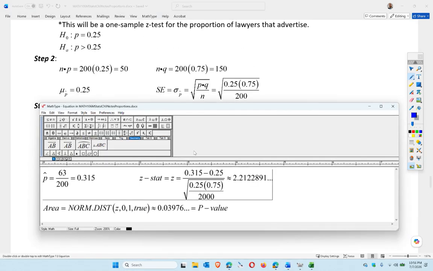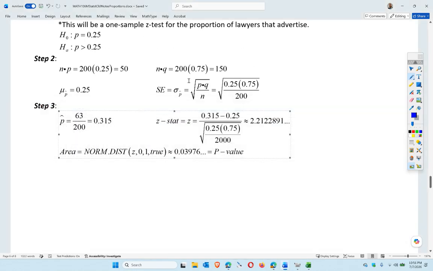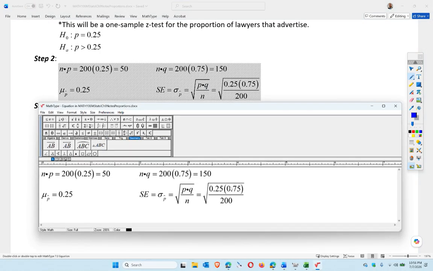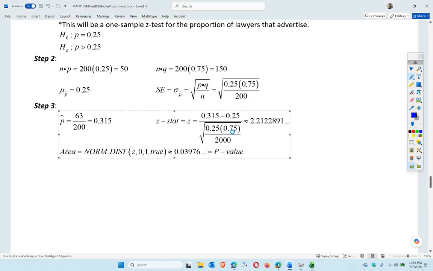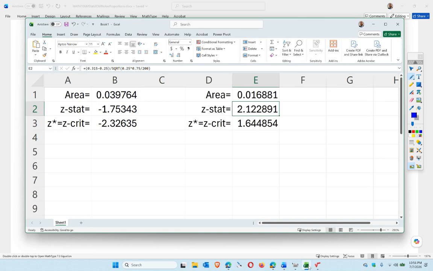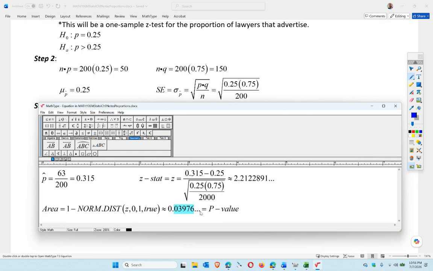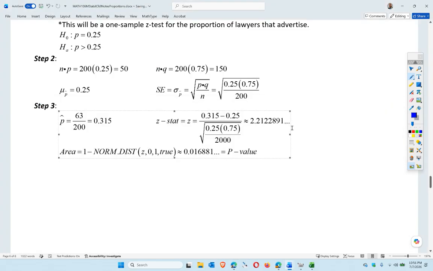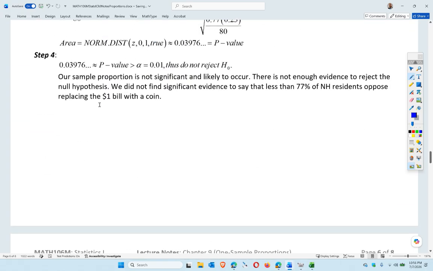Let me copy this so I can save a little bit of time. Oh no, we already did this, right? So this is 1 minus the z. So what did we get? We got 0.016881. That is our p-value, right? Because the area is the p-value. Area represents probability.